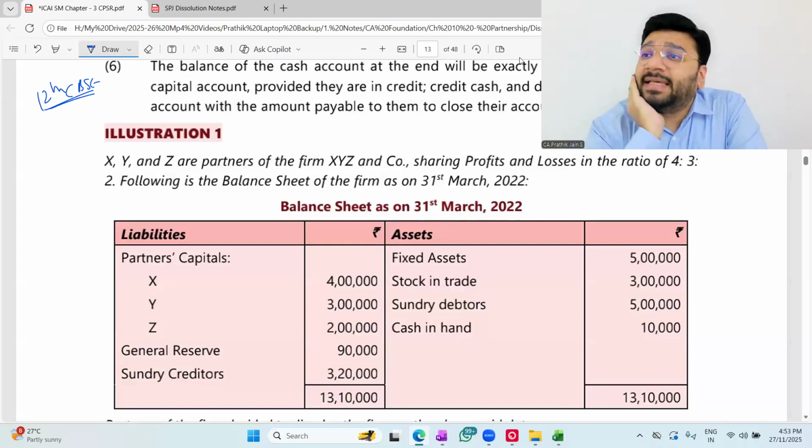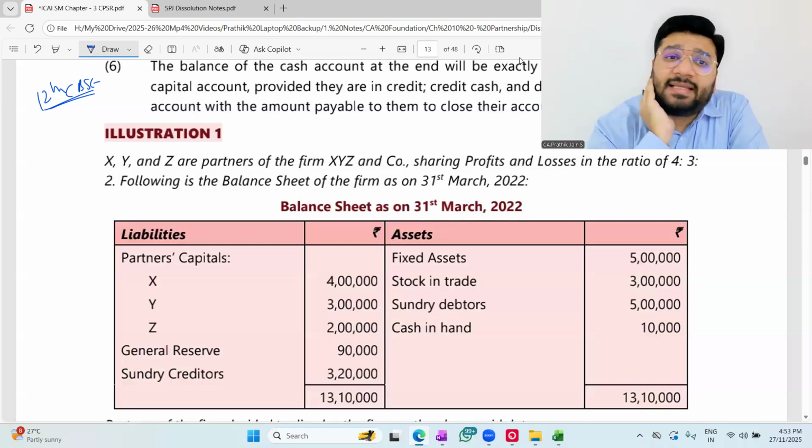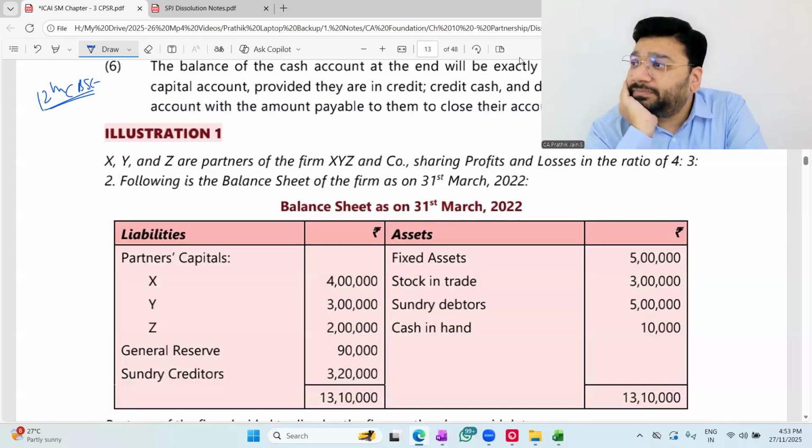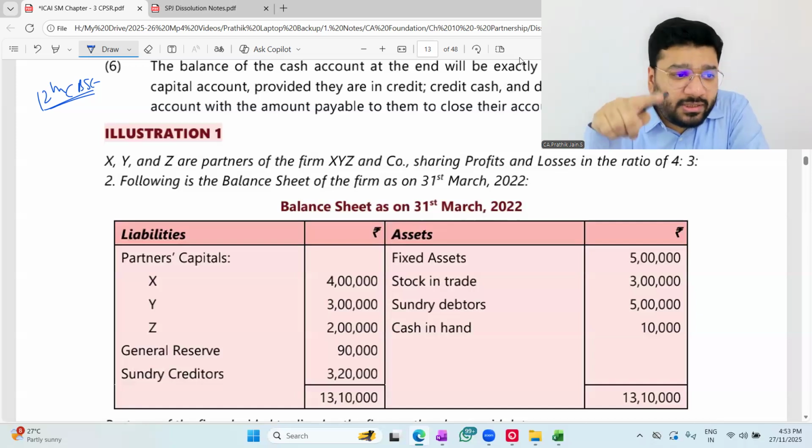If any adjustment is not asked in ICA, does it mean that they will never ask it in the exam also? No. So all the adjustments related to the dissolution topic, you have to learn them, whether they are there in the ICA module or not. Yes or no? So anybody who's watching this video for the first time, please go back, watch the 12th CBSE video, get a hold on the dissolution topic, and then come back to this topic.